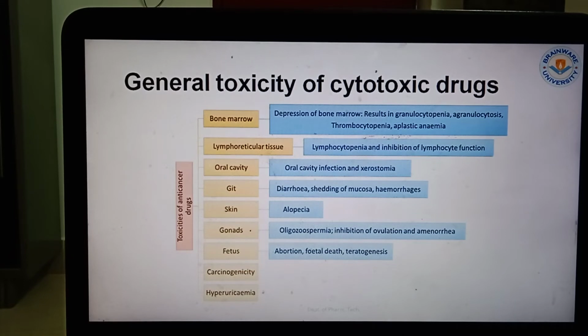Now gonads: in the case of gonads, there is disturbed ovulation, amenorrhea occurs, and inhibition of ovulation. So after cancer treatment, many persons lose their fertility also. Fetus: in the case of the fetus, resorption occurs, fetal death occurs, and teratogenesis may be there. Now carcinogenicity and hyperuricemia, these are the different types of toxicity that may occur due to the anticancer drugs.